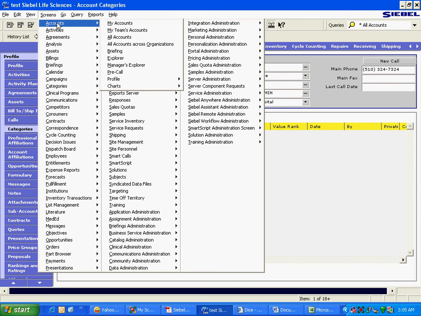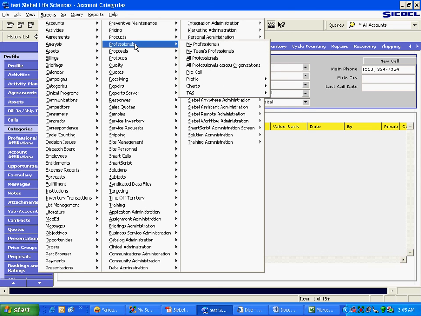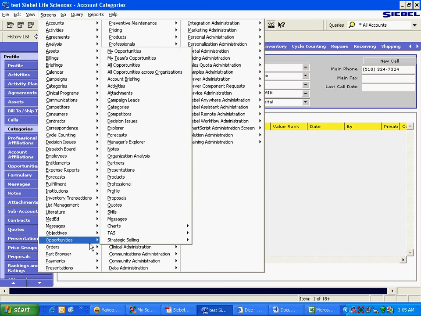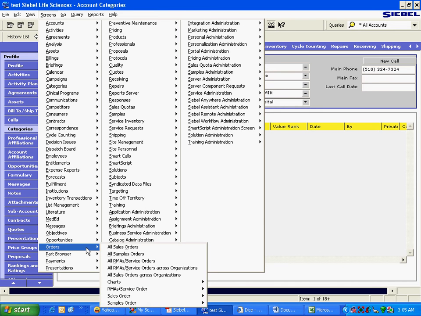a sales rep needs to look at this screen, this screen, this screen, this screen, and this screen. Okay, this is typical. I'm not saying it will be this way everywhere you go. I just want to make sure that you understand, and give you a good pictorial representation.